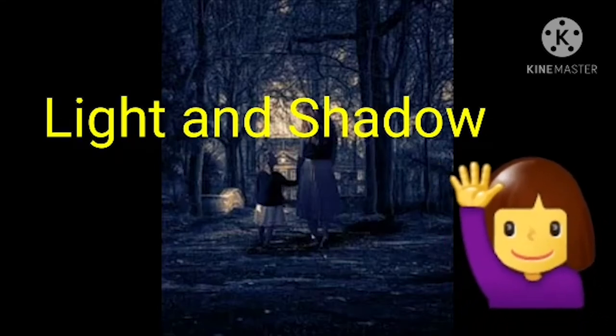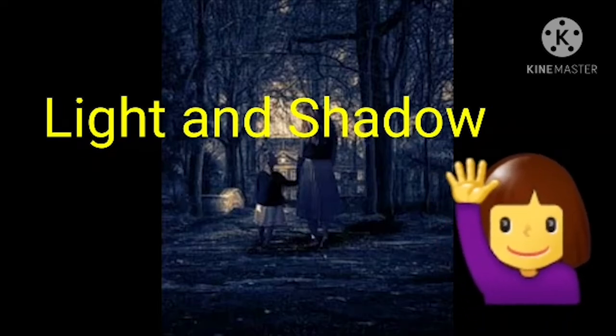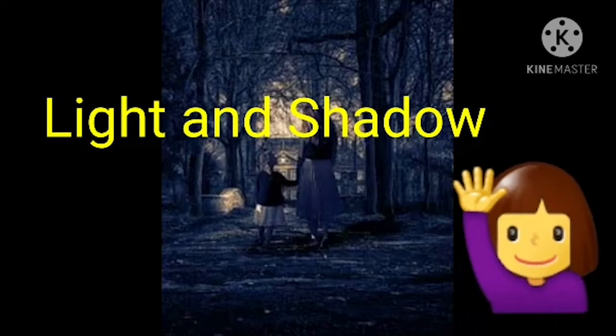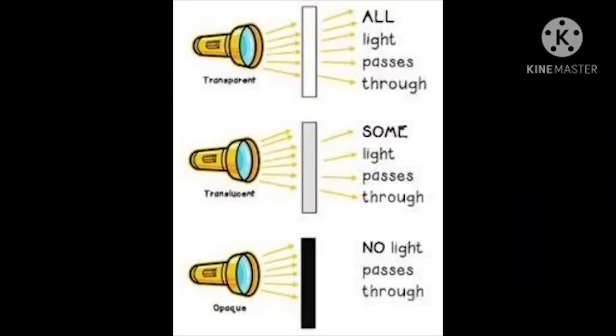Based on that, there are different kinds of objects. When light falls on objects, three things can happen. First, light passes through the object completely. Second, only a part of the light passes through and the rest gets reflected or absorbed. Third, light does not pass through the object. Based on this, objects can be grouped into three kinds: transparent objects, translucent objects, and opaque objects.